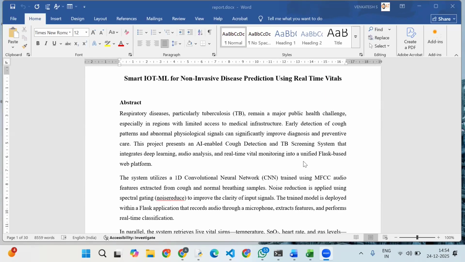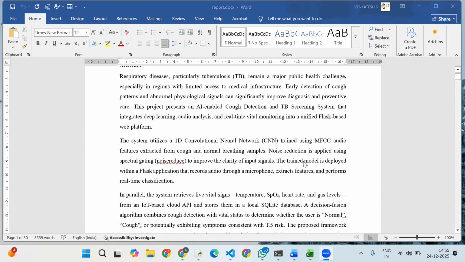Traditional diagnostic methods such as chest x-rays and molecular testing are accurate, but they are time consuming, expensive, and infrastructure dependent. Because of this, many patients experience delayed diagnosis, which increases disease transmission and health risks. One of the earliest and most common symptoms of TB is coughing. Along with the cough, abnormal vital signs such as high body temperature, low oxygen, irregular heart rate, and poor air quality exposure provide strong indicators of respiratory illness.